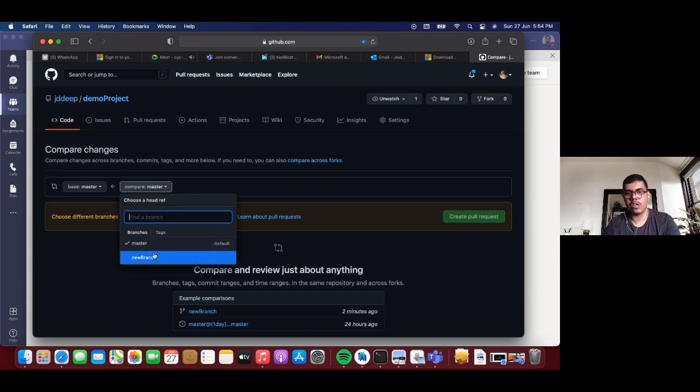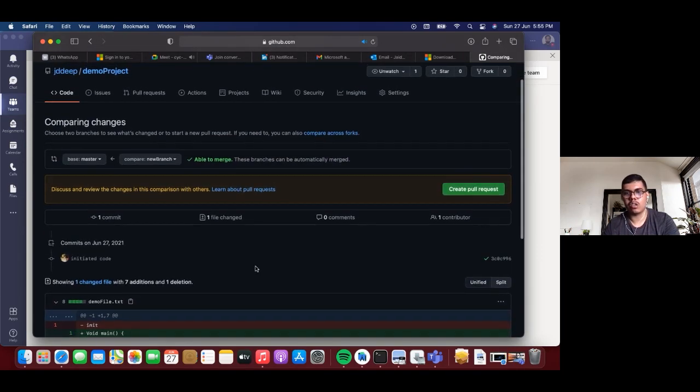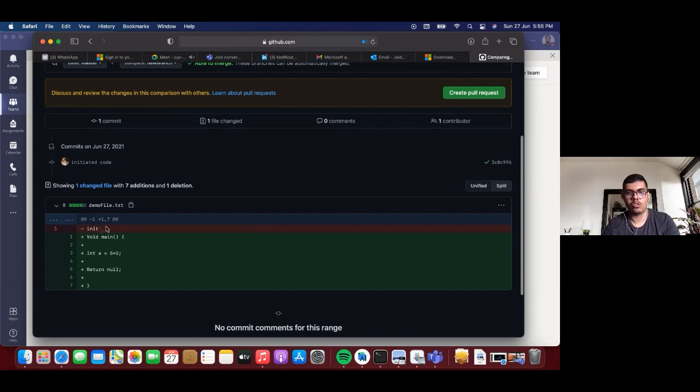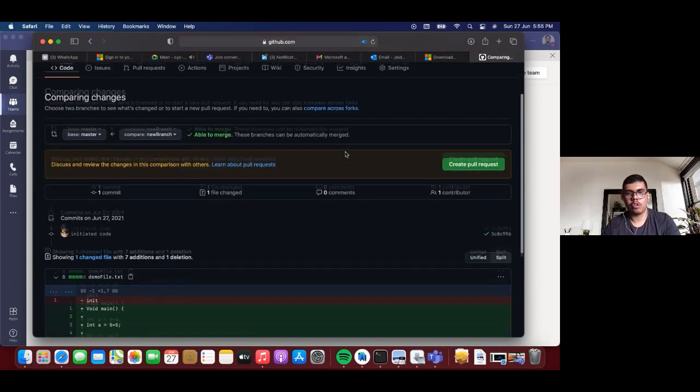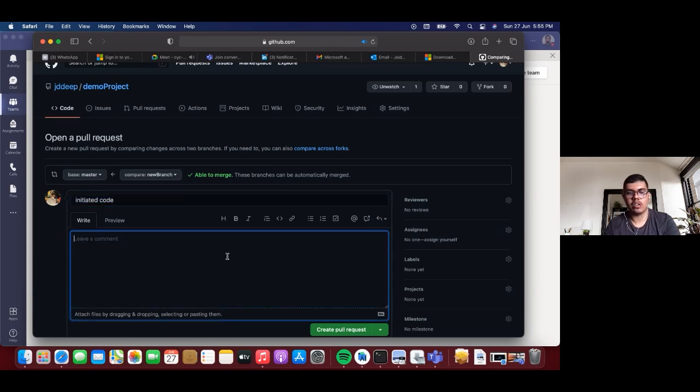We know that we have made our changes on the new branch. Once you do that, it will show you that it will be able to merge, and it will also show you quite clearly what changes you have made and in which file. Once you are happy with all those things, you can simply create a pull request and give it a good title and a good description.